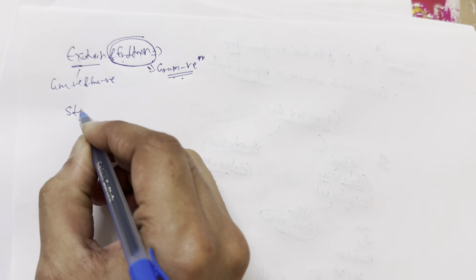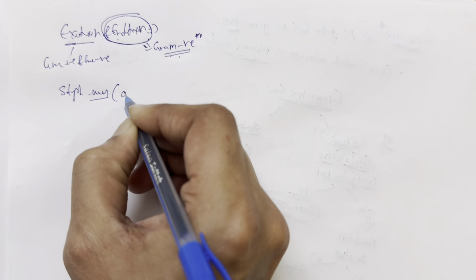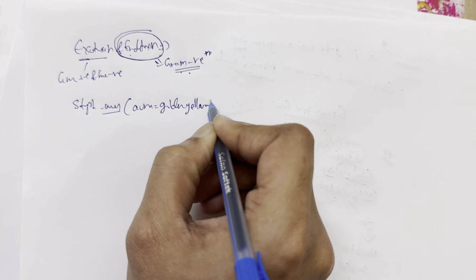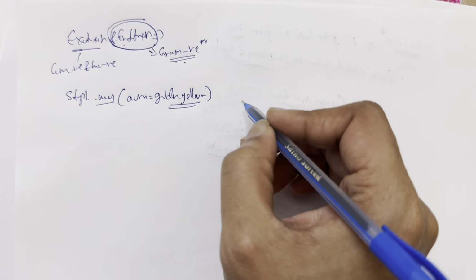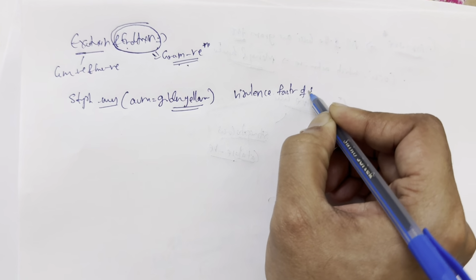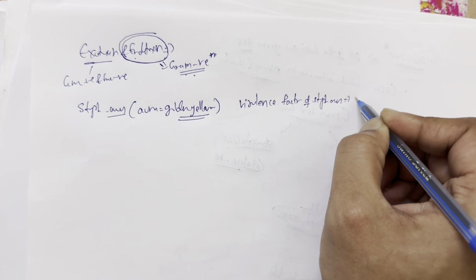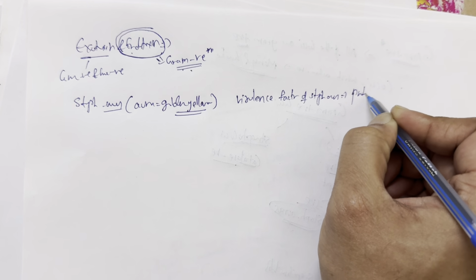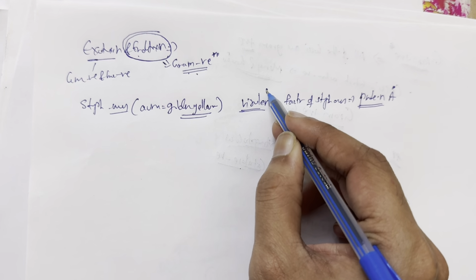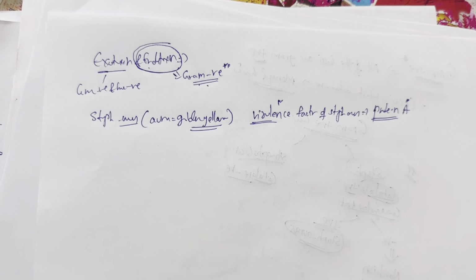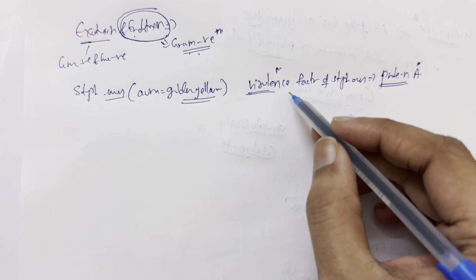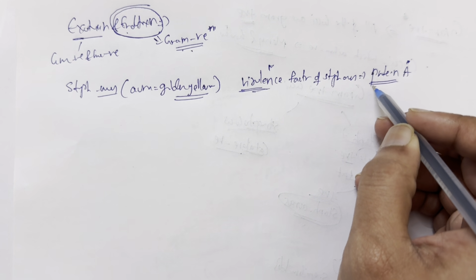In Staph aureus, in Latin, aura means golden yellow pigment. The virulence factor of Staph aureus is protein A. So what is a virulence factor? A virulence factor is how the bacteria is expressing or producing the infection in the organism that it is affecting. So Staph aureus uses protein A.